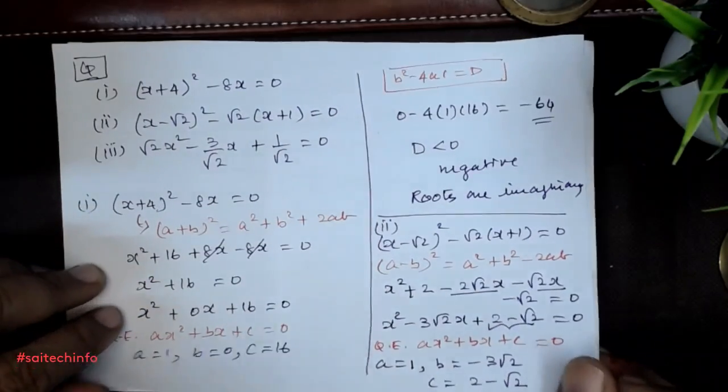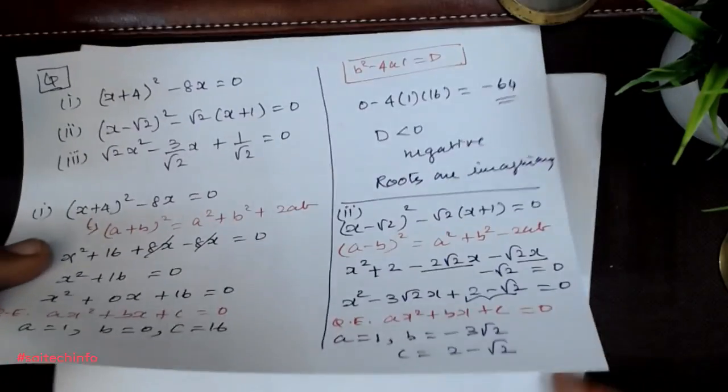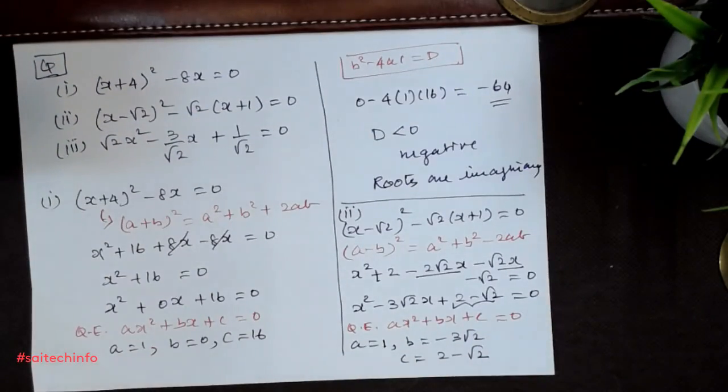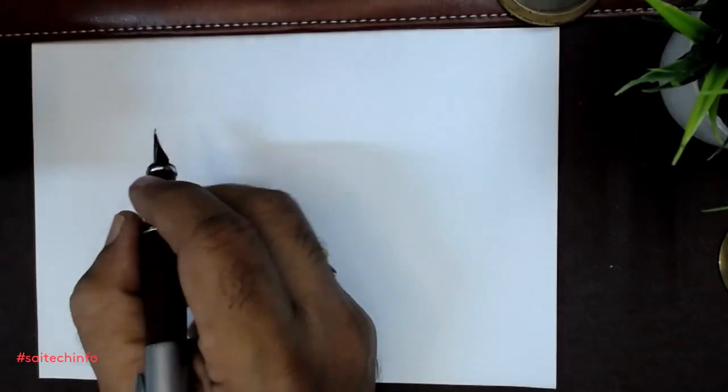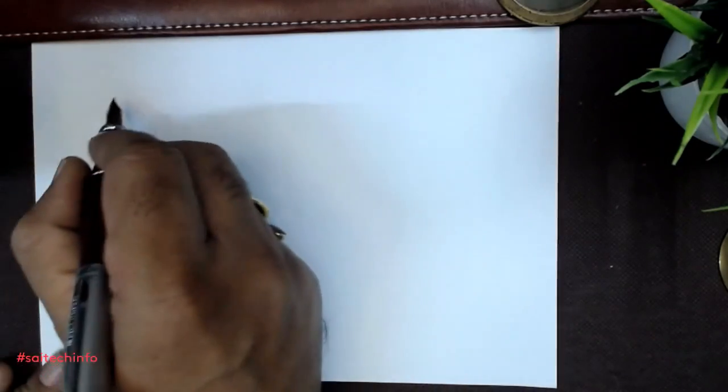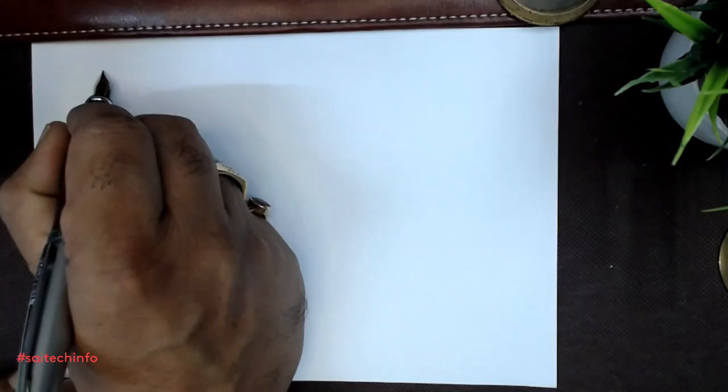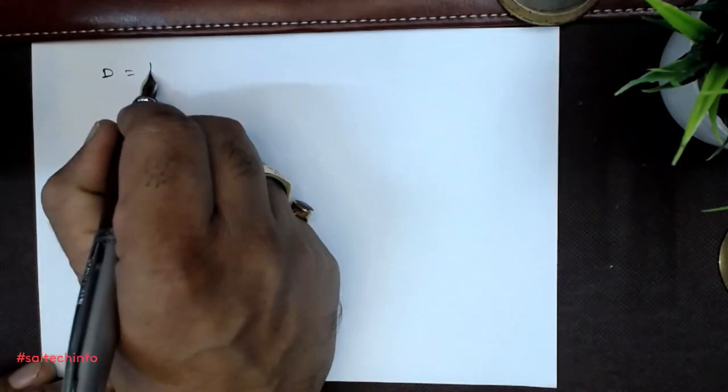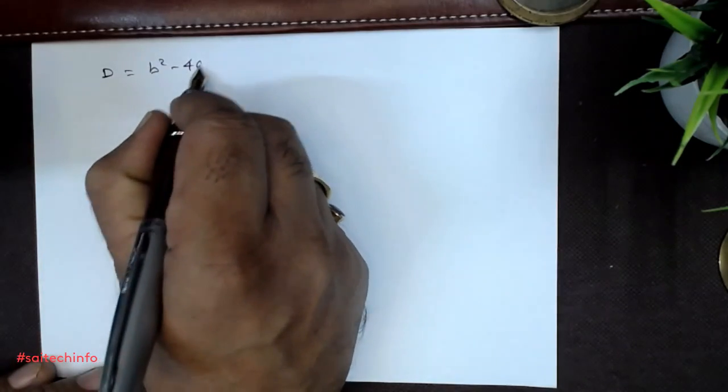Now let us apply the formula. D is equal to b² − 4ac.